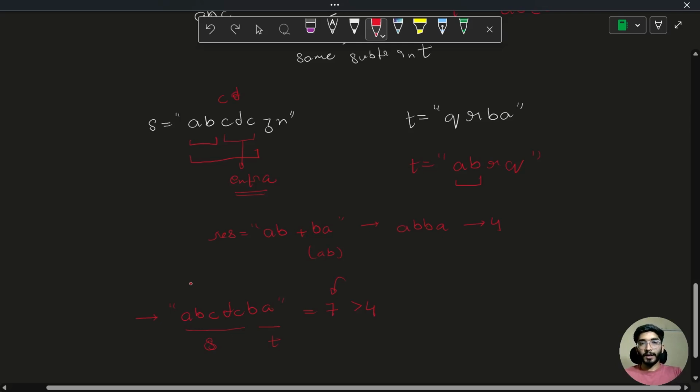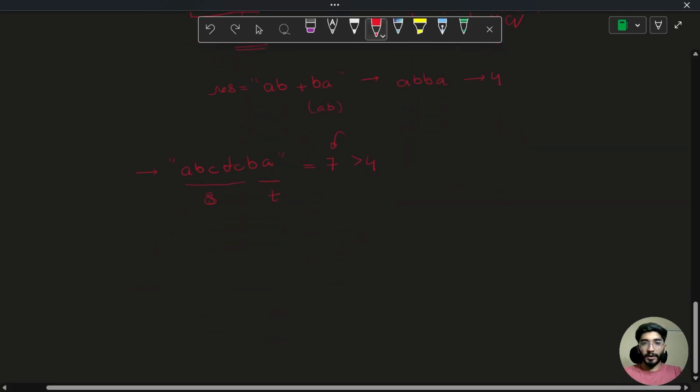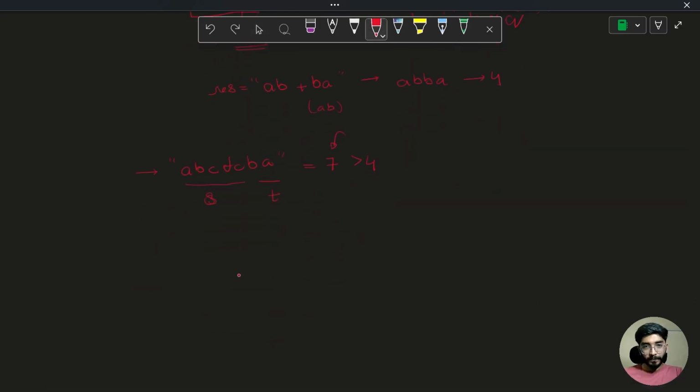But instead of this C D E, we can still take C. Why? Because in AB and BA, in between this, I can only put, okay, let's write it down here, that we have some part of S.